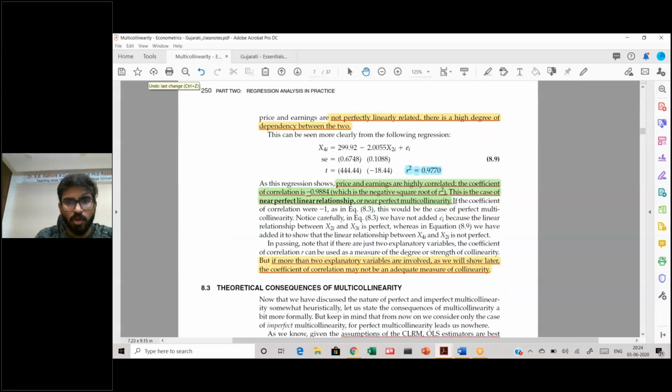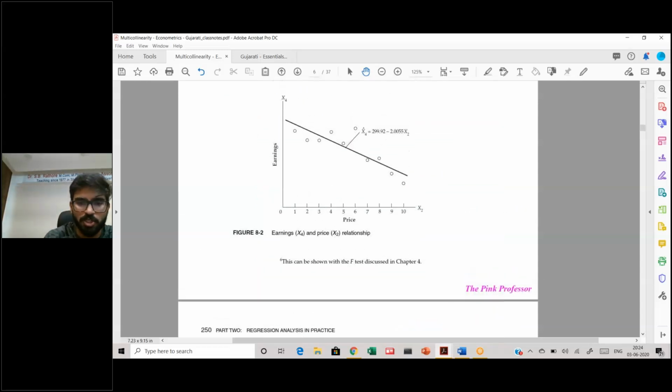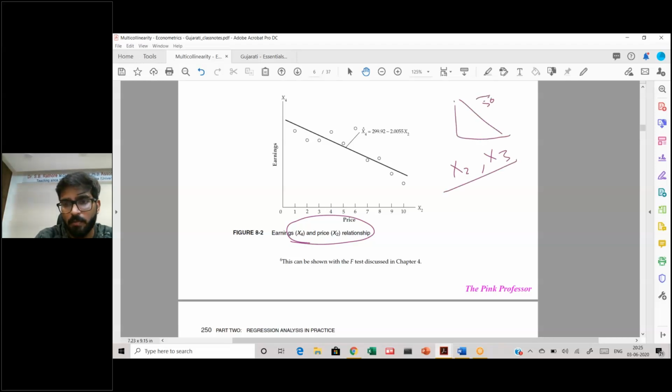Again, what we have done is we have checked for this relationship between x4 and x2. As I told you, between x2 and x3, remember there was a perfect line, 300 minus 2x2 is equal to x3. This was the line that we have.